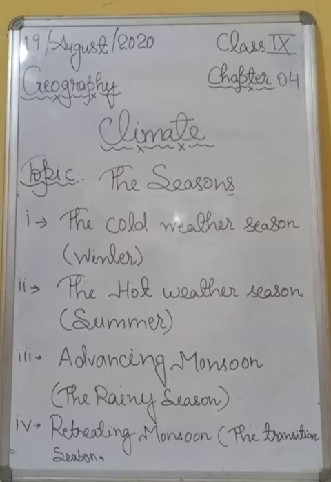So students, maximum rainfall due to these winds occurs in northeastern India, mainly in Meghalaya and Assam, and the windward side of the Western Ghat, Tiruvananthapuram to Mumbai, as these winds bring abundant moisture to the subcontinent.